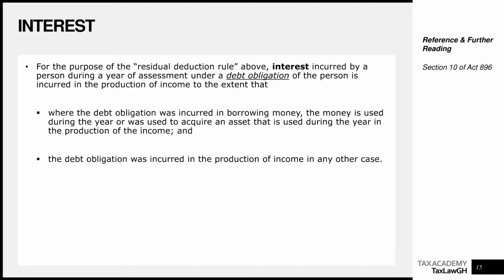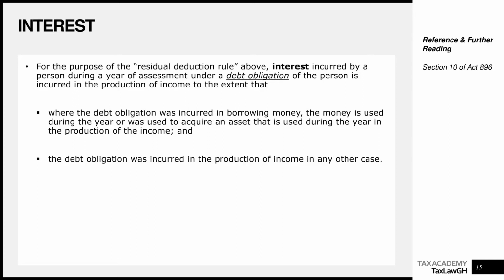What this essentially means is that for interest to be deductible, that interest should have been incurred on money that was borrowed under a debt obligation, and that borrowed money was either used in the business to generate the business income, or that money was used to acquire an asset which was used in the business to generate income.